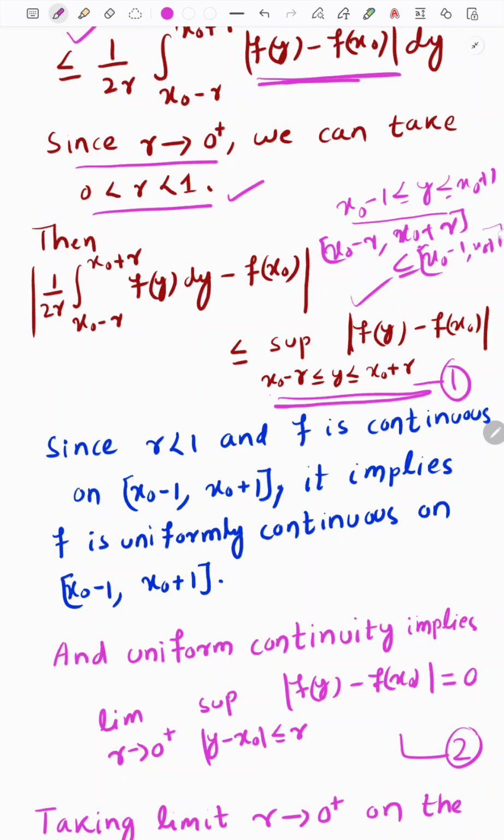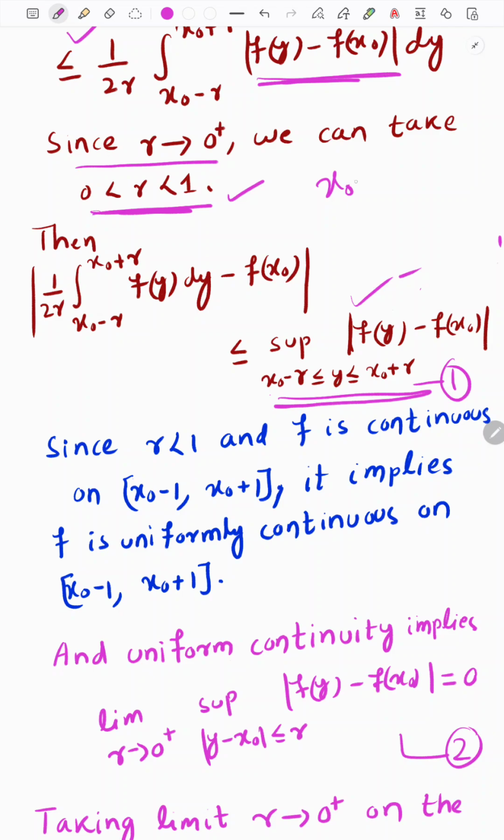Therefore I took r less than 1 to make this inclusion.